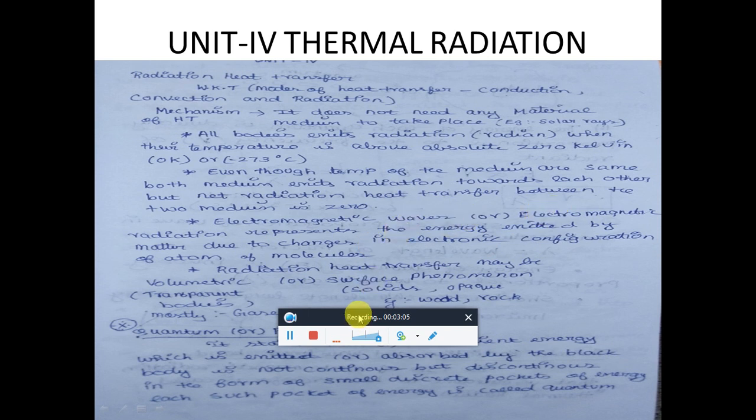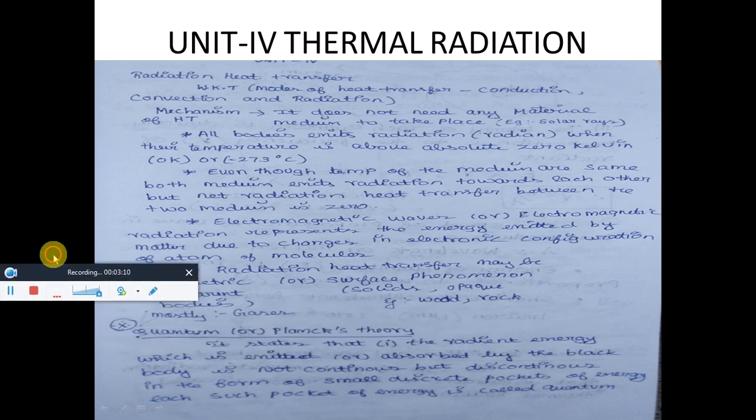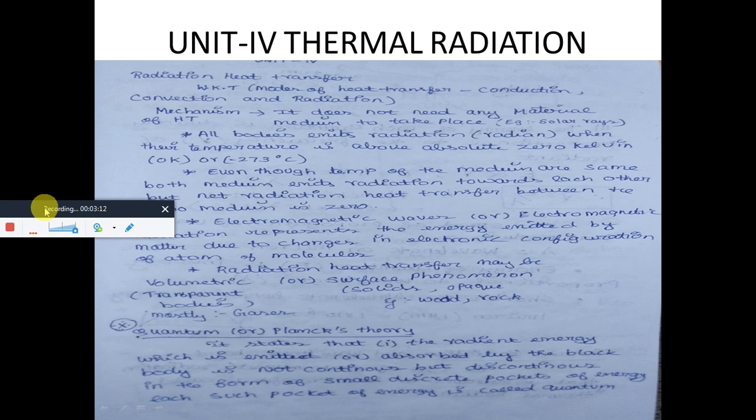Next, radiation heat transfer may be a volumetric phenomenon or a surface phenomenon. What is meant by volumetric or surface phenomena? If we take solids and liquids, the radiation will be emitted through the surface. But if you take gases or transparent bodies, it is a volumetric phenomenon. Volumetric phenomenon takes place in transparent bodies, whereas surface phenomenon takes place in solids, liquids, and opaque surfaces, for example, wood and rock.